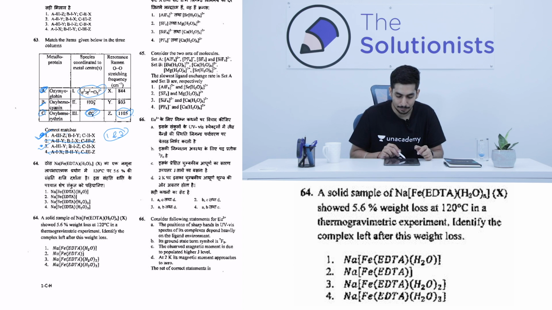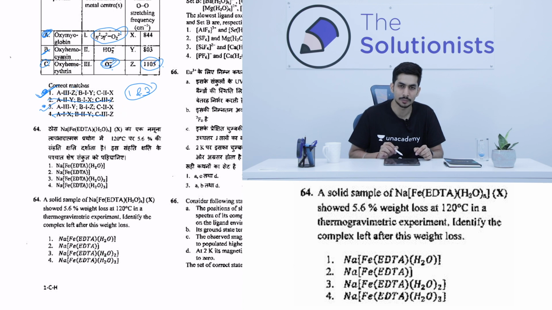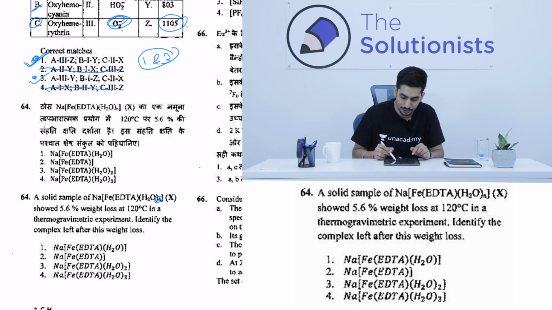So a solid sample of this complex, this is an EDTA complex, shows 5.6% weight loss at 120 degrees in a thermogravimetric experiment, right? So in a TG experiment, it shows a weight loss of 5.6%. But over here, the catch is that they have not mentioned the amount of water they have taken. They have just written n. And you have to identify the complex left after this weight loss.